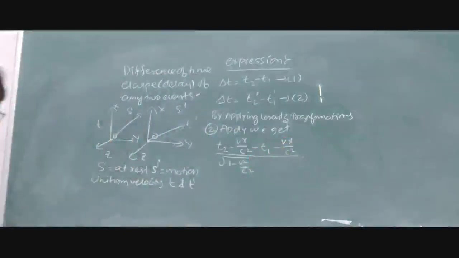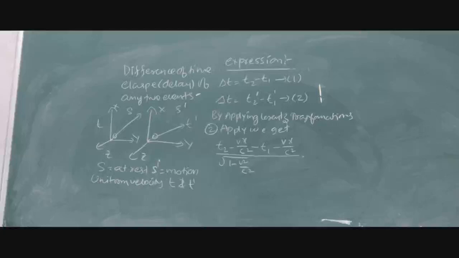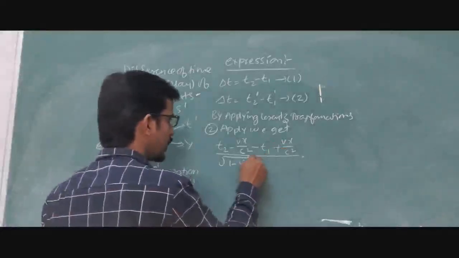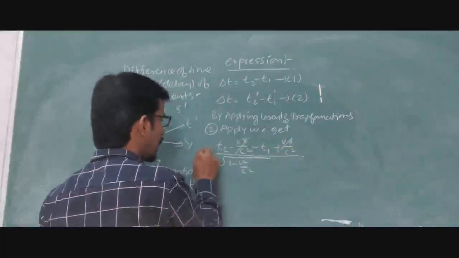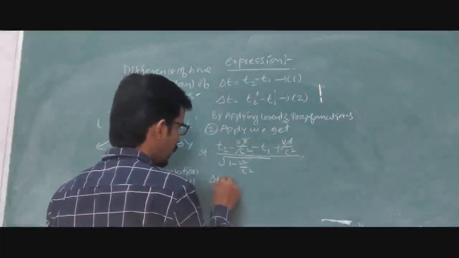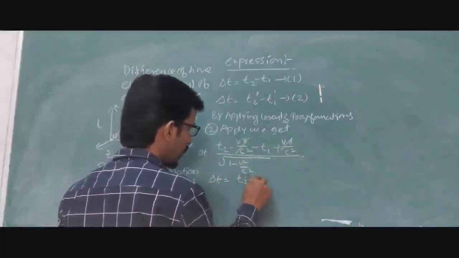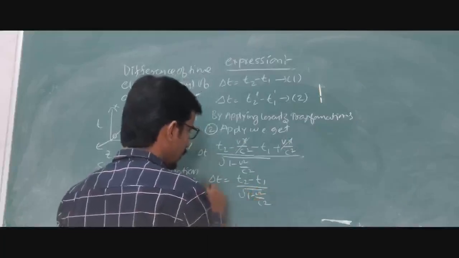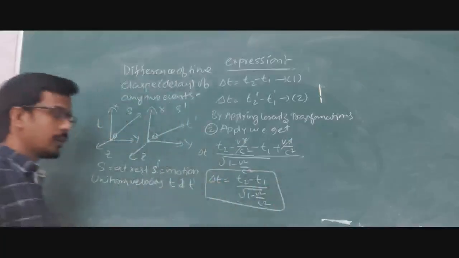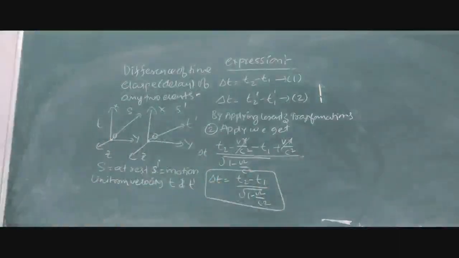Overall we have 1 minus v square by c square. Minus and minus give plus, so this term is cancelled. Delta t dash is equal to t2 minus t1 by the square root of 1 minus v square by c square. We get this equation.